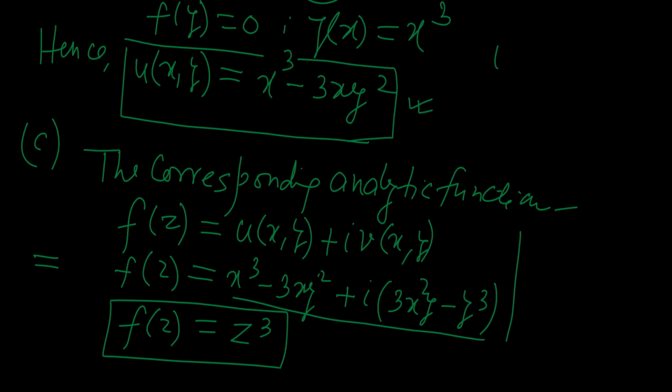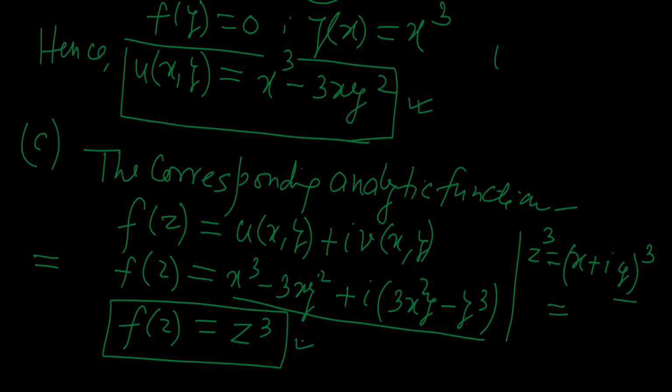I am just giving a hint that z is equal to x plus i y. So if we have to know z cube, you must find x plus i y whole cube. Simplify this, you will get this result, and so we can write this expression as z cube. So our analytic function is z cube.